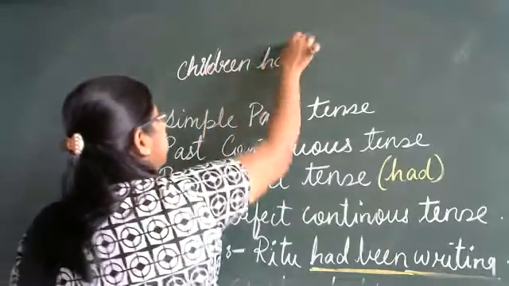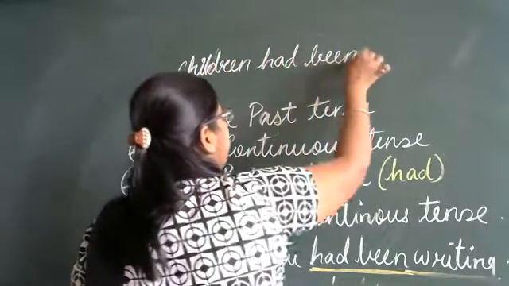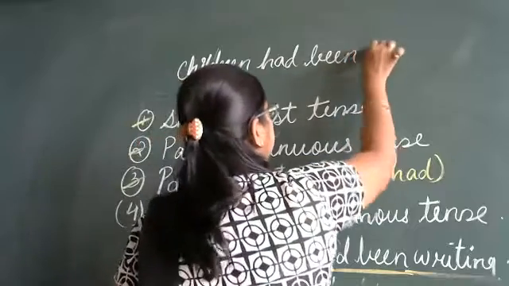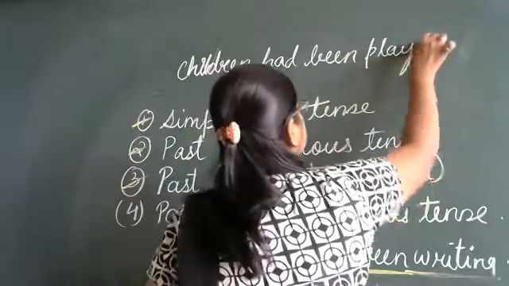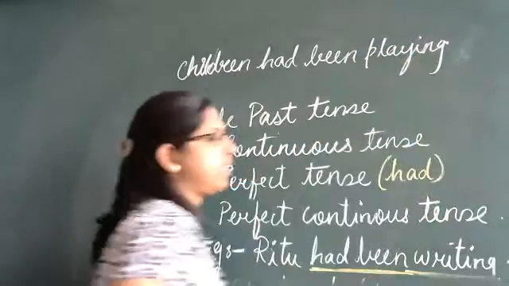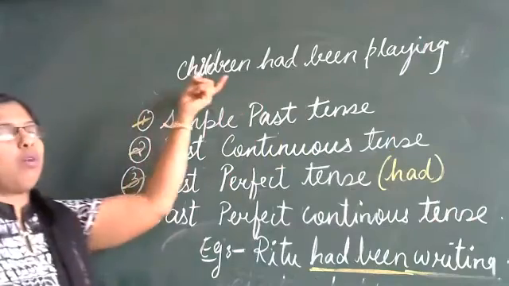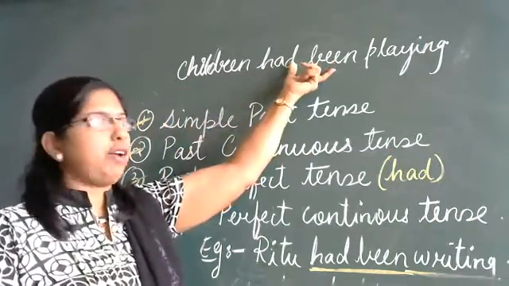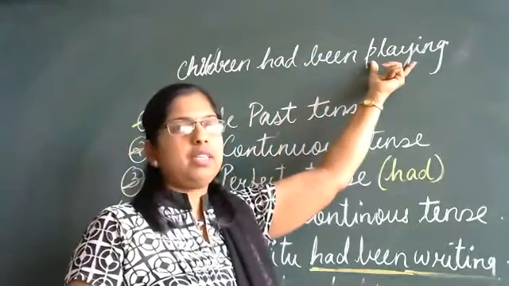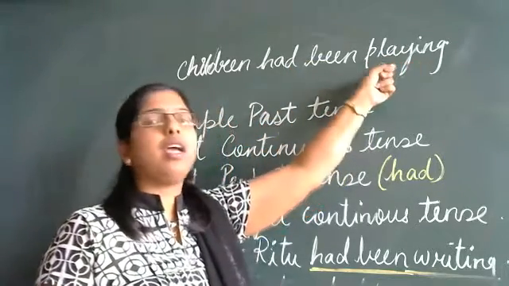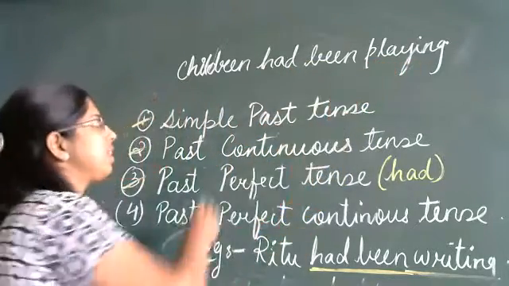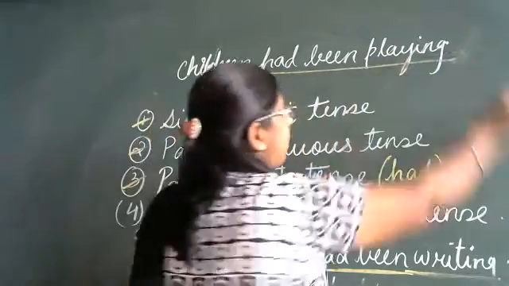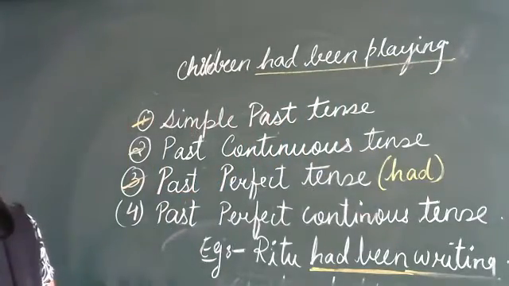Children had been playing. Okay, this is a sentence. What have we done here? Had been, past perfect, playing, continuous, ing form of the verb. So it gives us past perfect continuous tense.